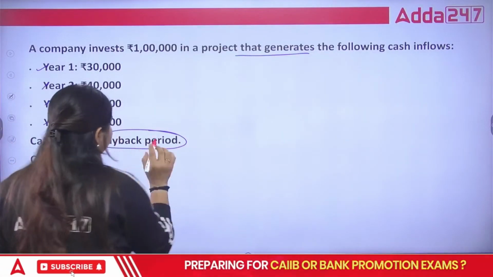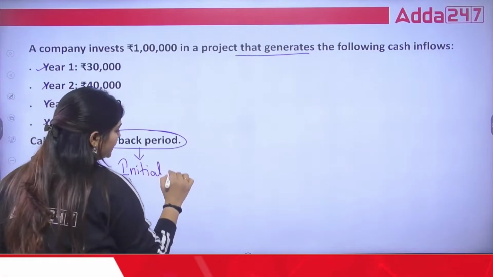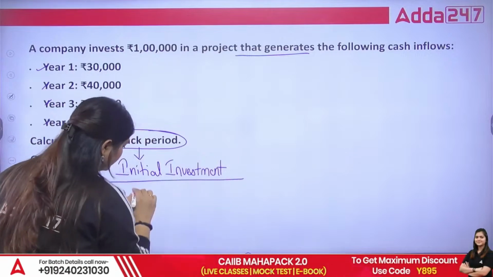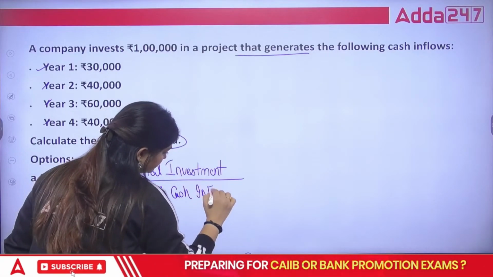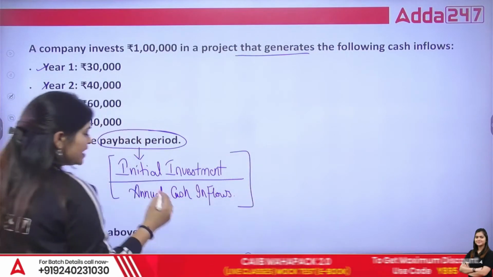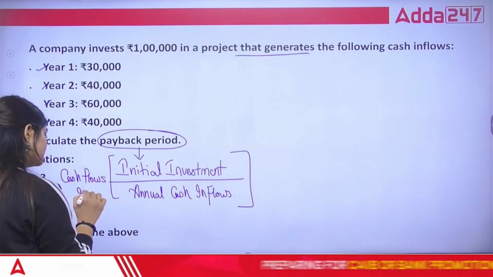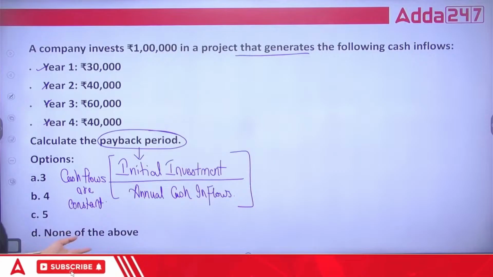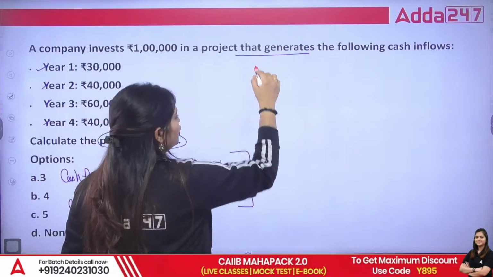But for the payback period, the formula is initial investment divided by annual cash inflows. But you can apply this formula only when your cash flows are constant. But as you can see here, your cash flows are fluctuating. So here we need to make a cumulative statement.